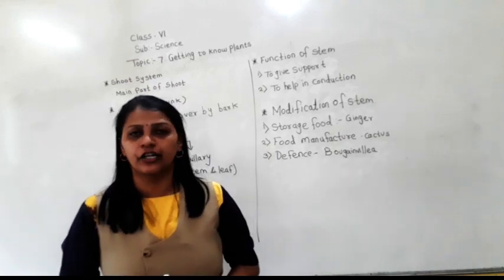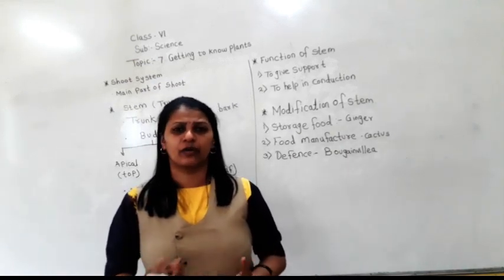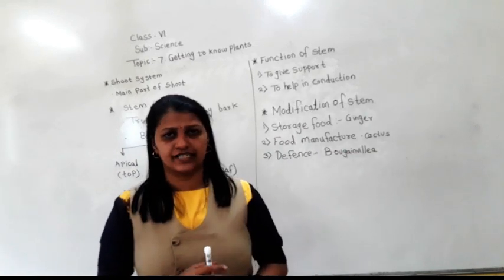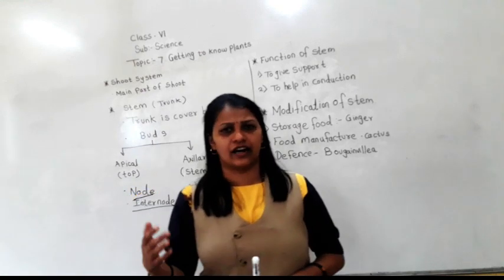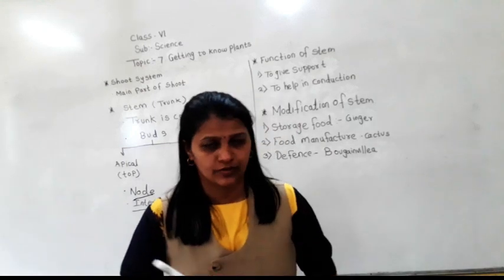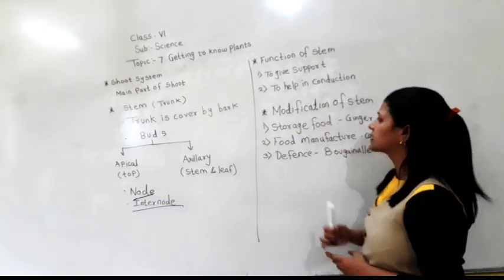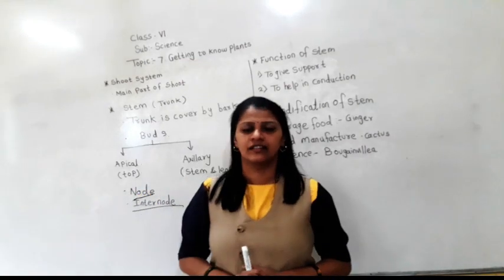Are you getting it? Now there is an activity given. See, if in one glass pure water is kept, and in another glass colored water is there, after some days you can see the color on the leaves. So in this way the transportation is done by the stem. Are you getting this? So this is the main function of the stem.